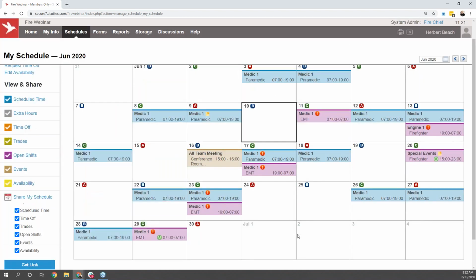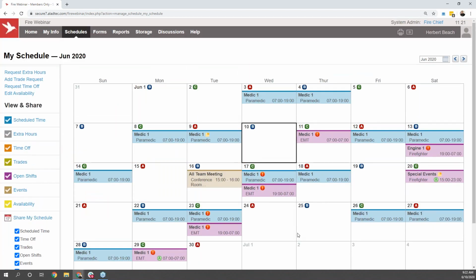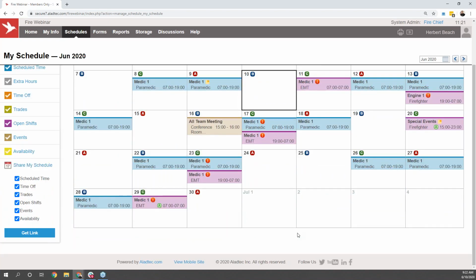All of the tools that we're discussing here on this My Schedule page are also going to be available for those general users in the mobile version. So we'll take a quick glance at what that will look like as well.